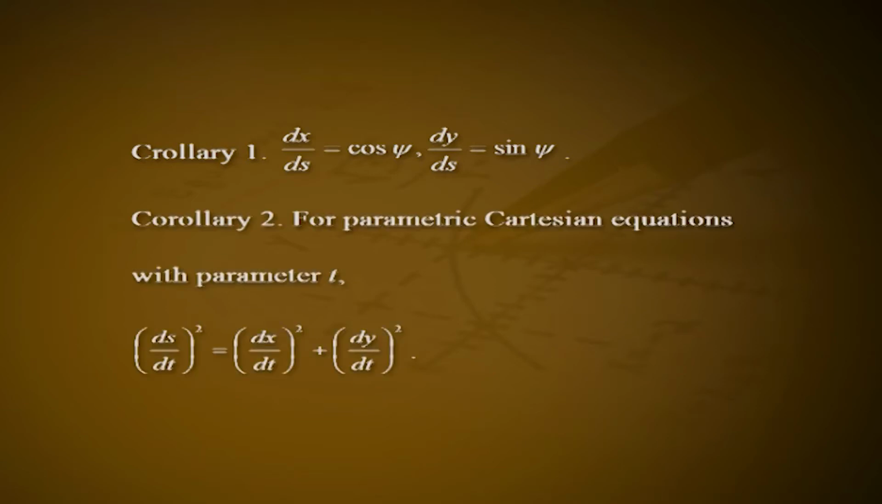Corollary 1. dx by ds is equal to cos psi, dy by ds is equal to sin psi. Corollary 2. For parametric Cartesian equations with parameter t, (ds by dt) whole square is equal to (dx by dt) whole square plus (dy by dt) whole square.